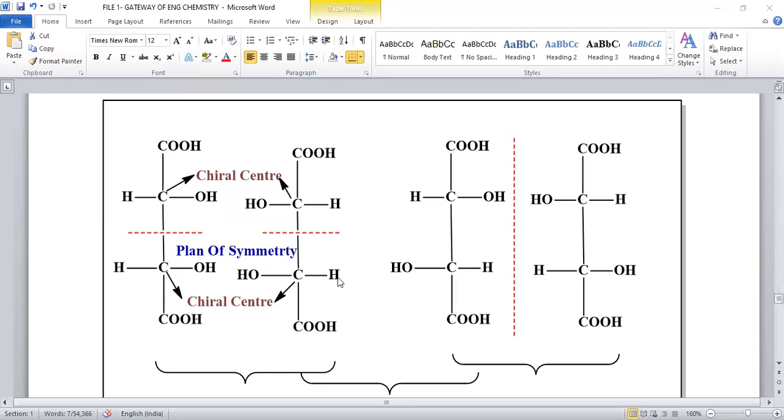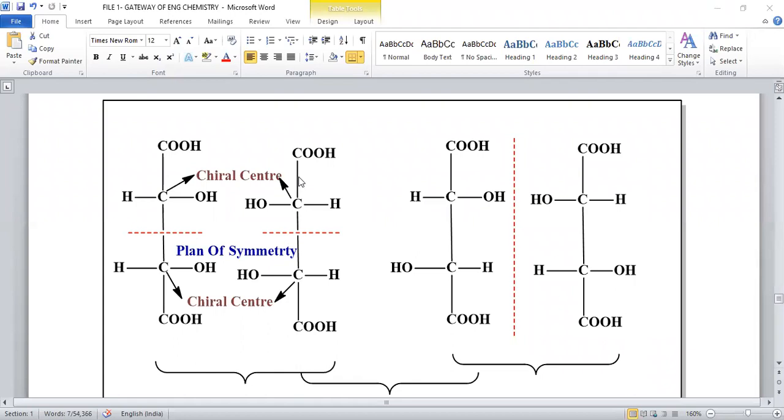Even though there are 4 possibilities, we can't consider all of them as 4 isomers. In the first compound, whenever we put a horizontal plane in this molecule, the above half is exactly reflected by the below half, which means it contains a horizontal plane of symmetry. When we put an imaginary line, the above half exactly matches the below half; it is a plane of symmetry.